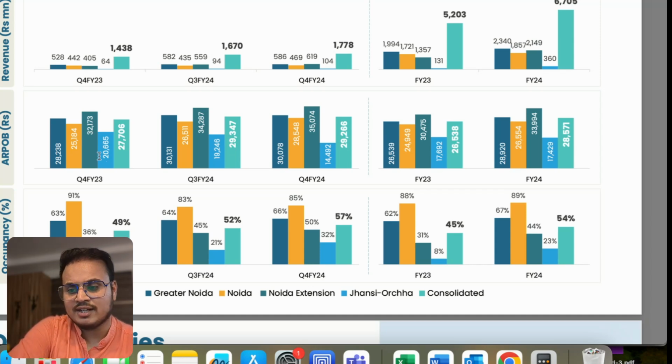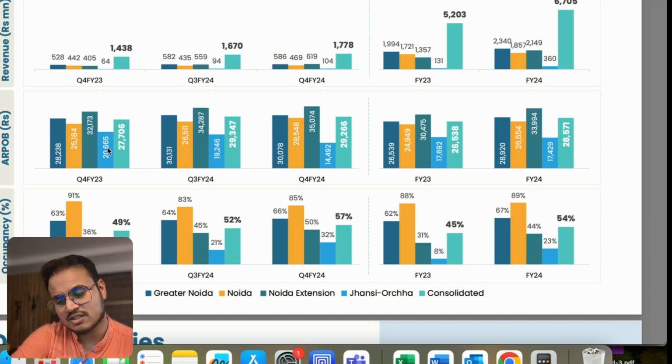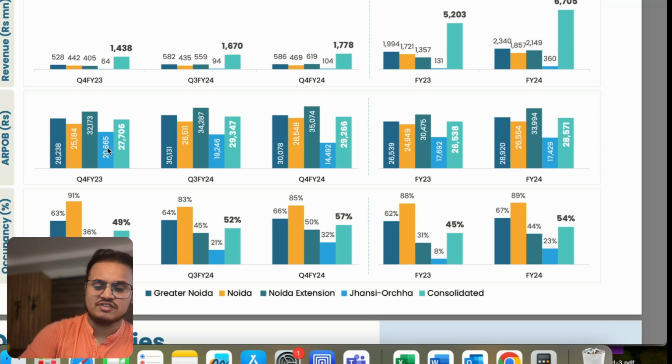The new one they added is not included here, so they have added only four here. The fifth one they got in Faridabad is not added here because the operation started around May, and then they will add two more hospitals in the coming years, right? So when they all ramp up, the occupancy rate as well as the average revenue per occupied bed will also increase, and ALOS will also increase because they are trying to focus a lot on specialized services.